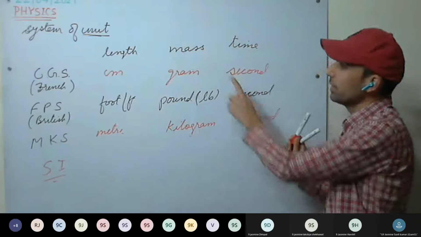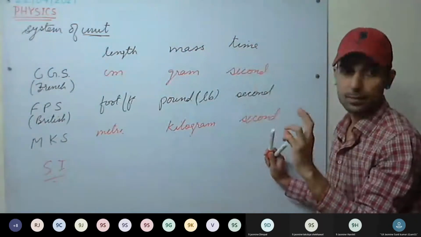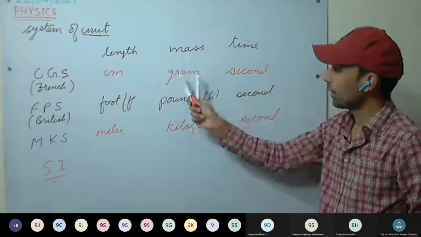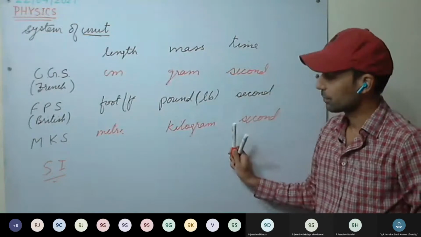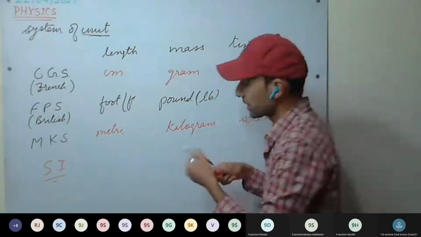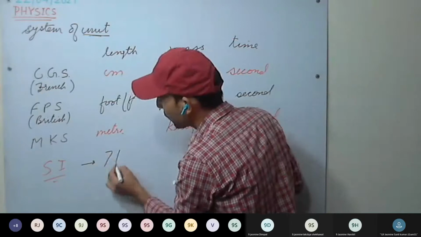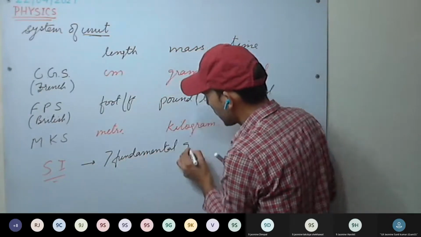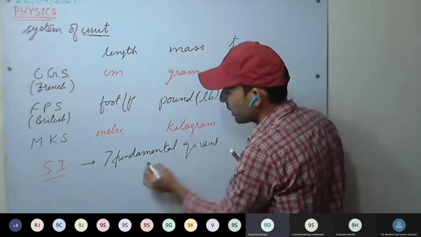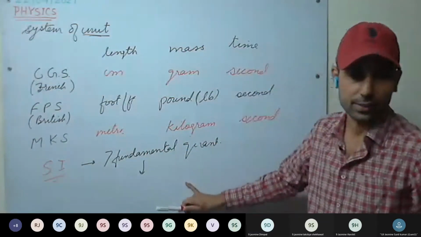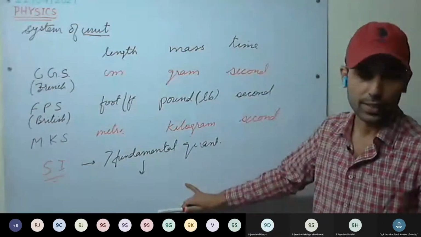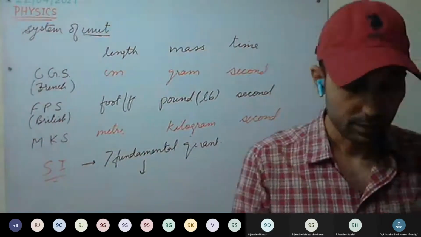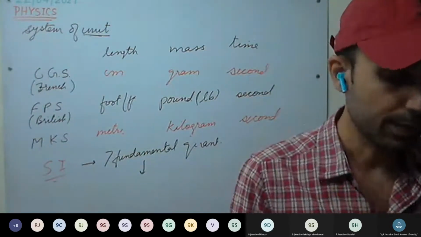How many fundamental quantities were there? Three: length, mass, and time. These were the three fundamental quantities, with three fundamental units, one for each. In the SI system, we extended it to 7 fundamental quantities. So there will be 7 fundamental units. And 2 complementary fundamental quantities, that is, 2 complementary fundamental units will be there.